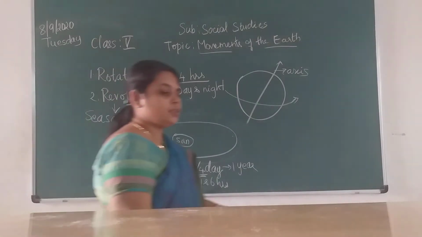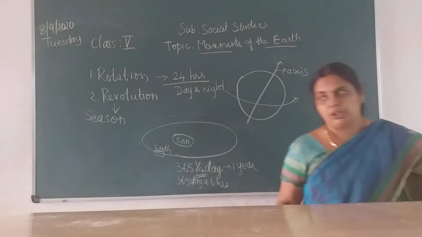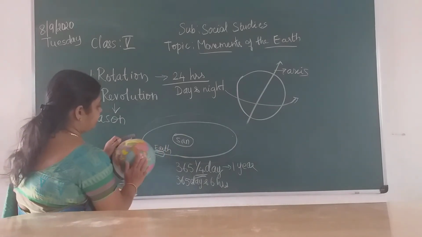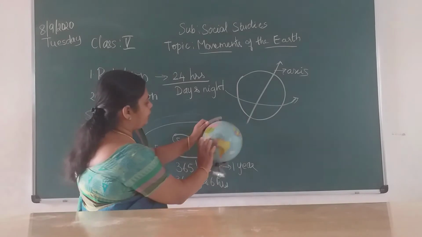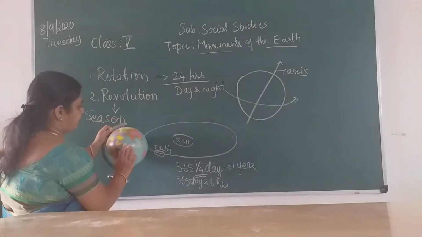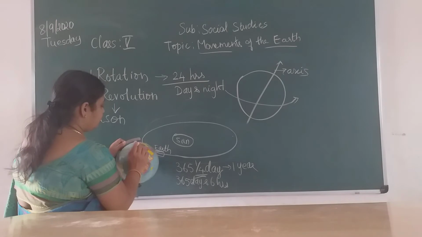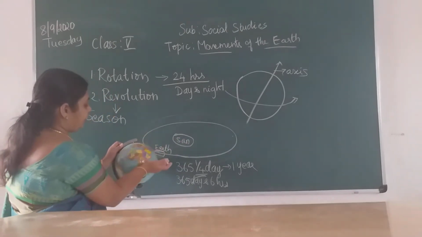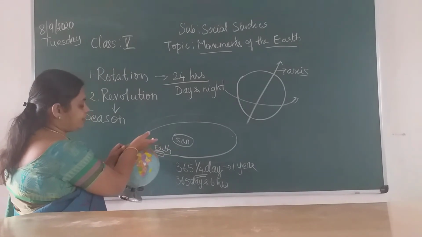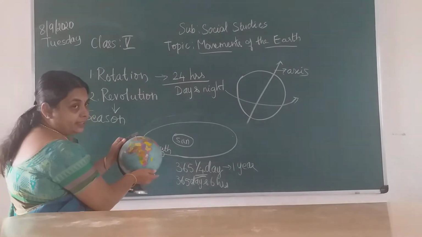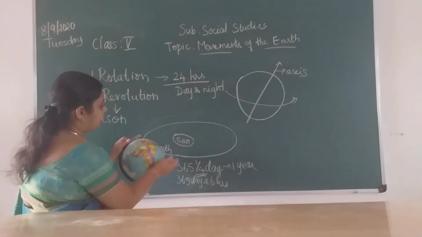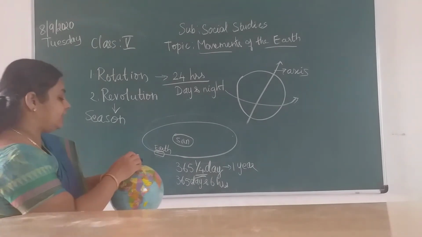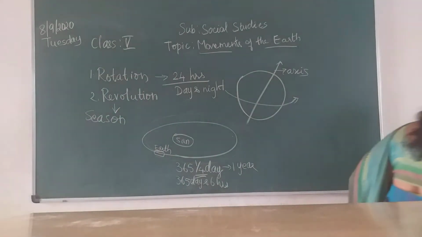Okay children, so I will show you through the globe. See, imagine your sun is here. The earth is rotating like this and moving on like this, revolving around the sun. So this causes the sun's rays to fall differently on the earth. Sometimes the northern hemisphere will get more sunlight, or the southern hemisphere. Whichever hemisphere is closest to the sun will experience more sunlight.